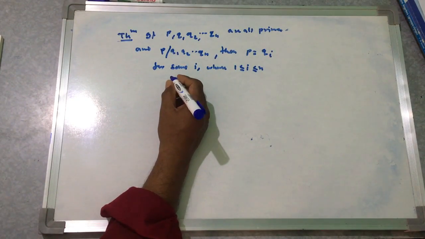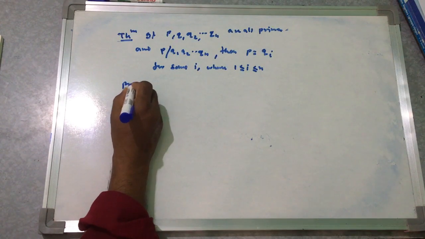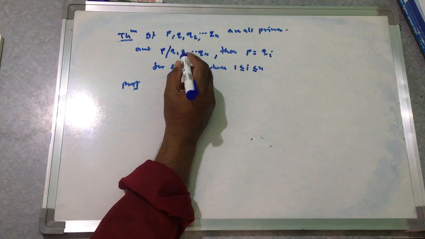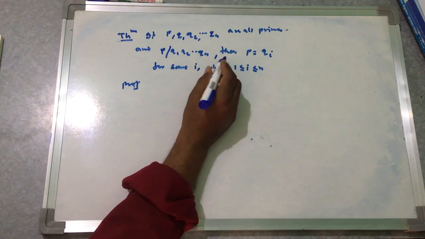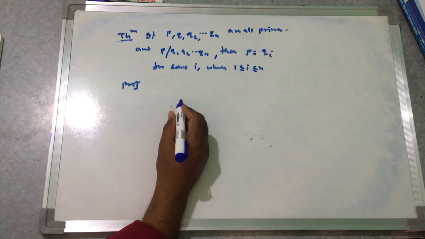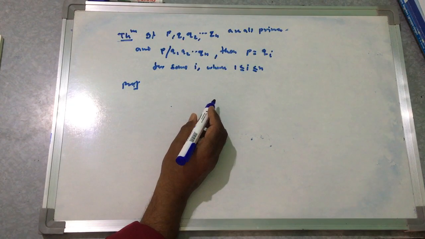So likewise, to prove this, let P, Q1, Q2, up to Qn be primes and P divides Q1 into Q2 up to Qn.